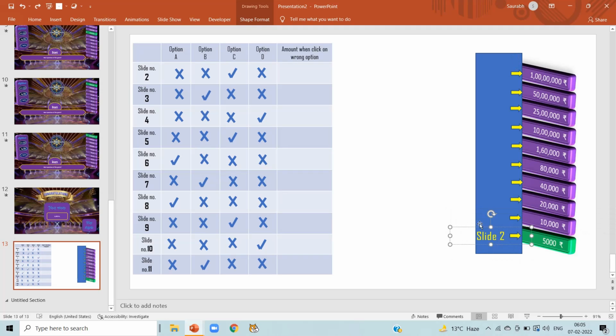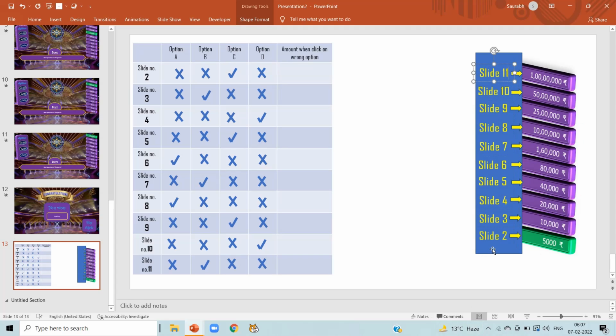So copy slide number and paste it and change the slide number from 2, 3, 4, 5, 6, 7, 8, 9, 10 and 11.